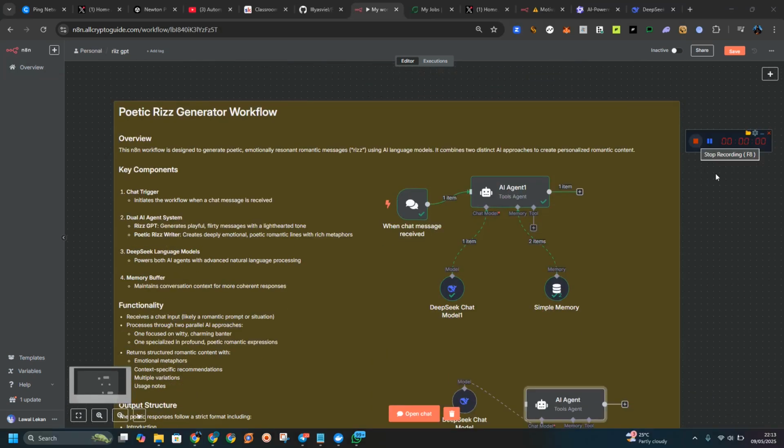So let me show you how I build a simple raise bots in which you can also build yours. So this is actually on this. We are using it to do an example. So this is what we call a poetic raise generator workflow. Okay.